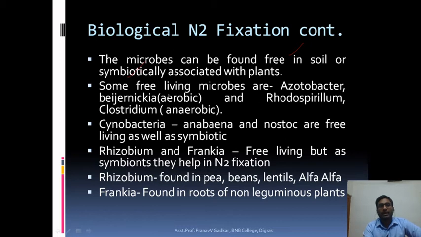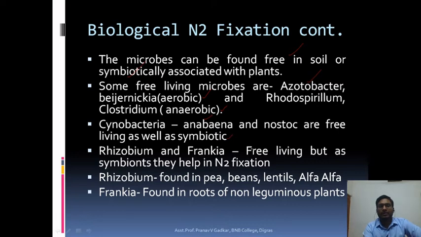So some free living microbes are Azotobacter, Beijerinckia, Rhodospirillum. In this, Beijerinckia is aerobic, which needs oxygen for respiration, and Clostridium is anaerobic, which respires in the absence of oxygen. The cyanobacteria like Anabaena and Nostoc are also free living as well as symbiotic. They work in both free living and symbiotic form.